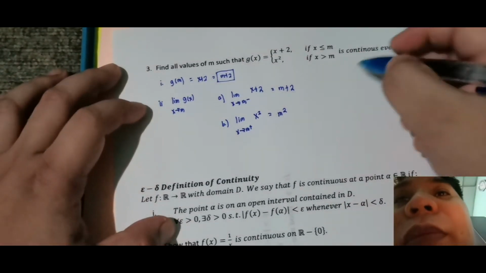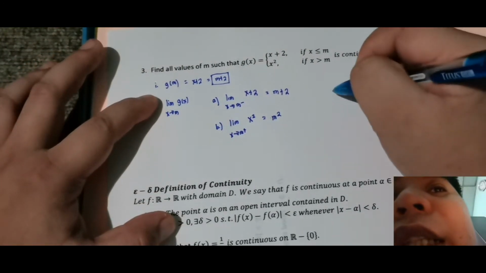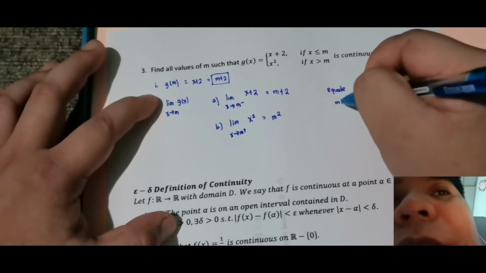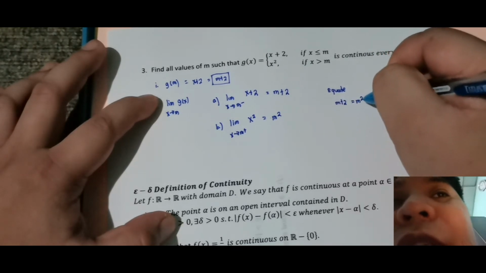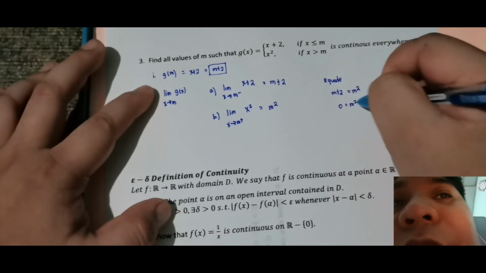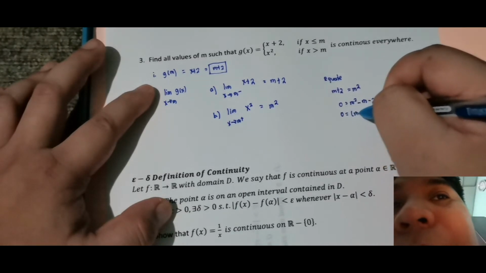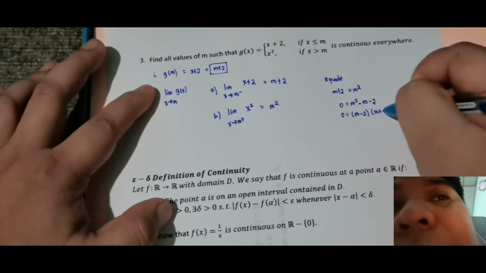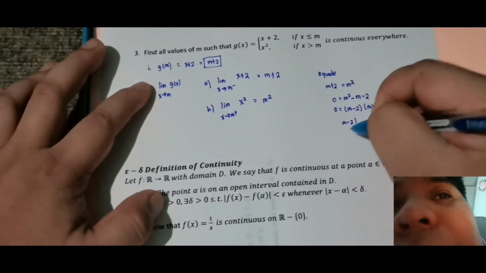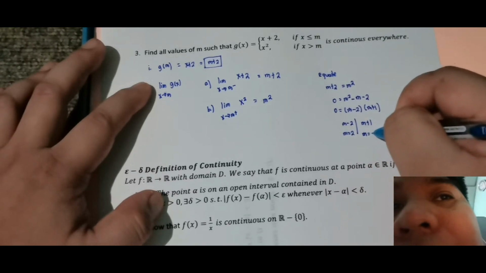Tama. Then, sabi ng theorem, mag-i-exist daw yung limit pag equal yung left and right limit. So, meaning, i-equate natin. So, equate si m plus 2 is equal to m squared. So, dito sa part na to, pwede natin mahanap yung value. So, this is 0 is equal to m squared minus m minus 2, which is equal sa 0 ng m minus 2, then m plus 1. So, anong klaseng value ng m? Ang mga value ng m is m minus 2, m is equal to 2, m plus 1, that is m is equal to negative 1.